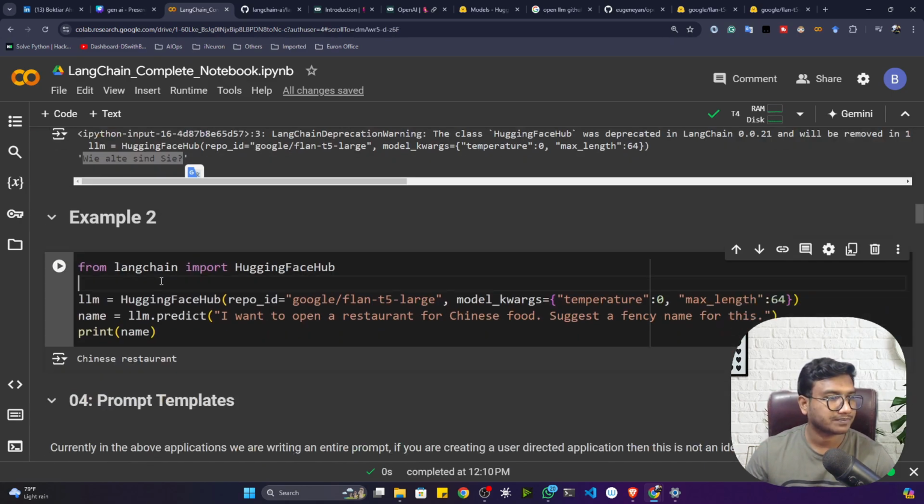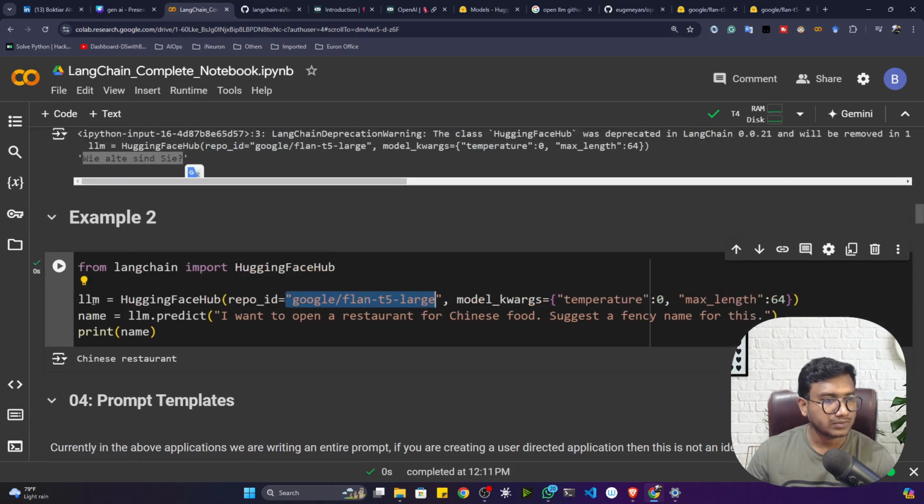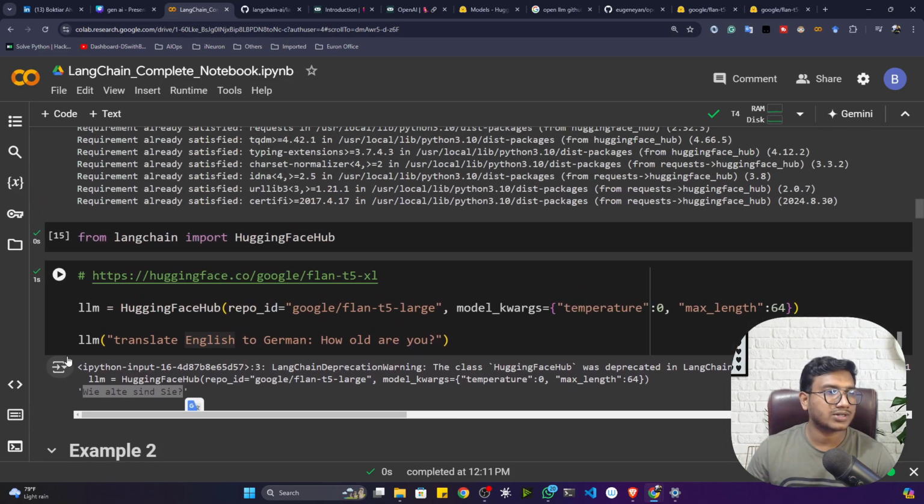Now, I've given the second example, the same example. I want to open a restaurant for Chinese food. Suggest me a fancy name for this. Again, I've initialized my LLM wrapper with the help of my Hugging Face model. Now, if I give this prompt to my large language model, see, it is giving me Chinese restaurant. So this is not actually creative, because I told you I'm using a very basic large language model. So yes guys, this is the introduction of LangChain.